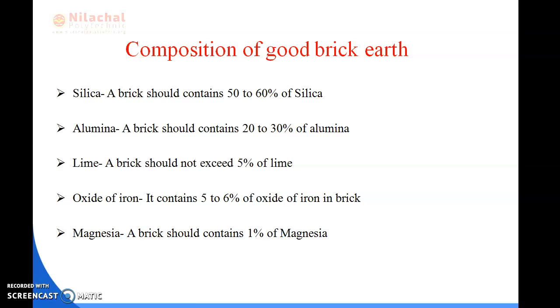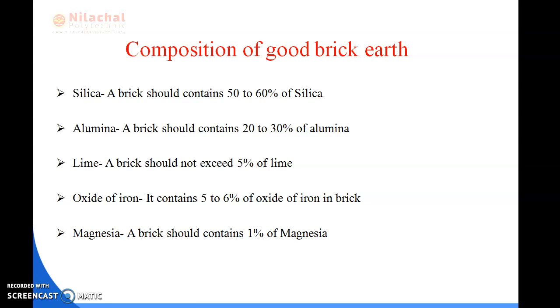Okay. Next is oxide of iron. Oxide of iron means what? A brick mainly contains 5 to 6% of oxide of iron. We can say that a small quantity of oxide of iron, about 5 to 6%, is present in good brick earth. If it exceeds 5 to 6%, then we can say it is not good brick earth. It imparts red color to the bricks, which means it gives red color to the bricks if oxide of iron is present.